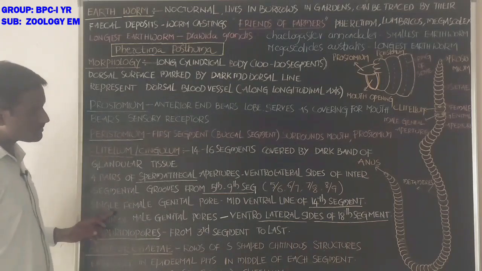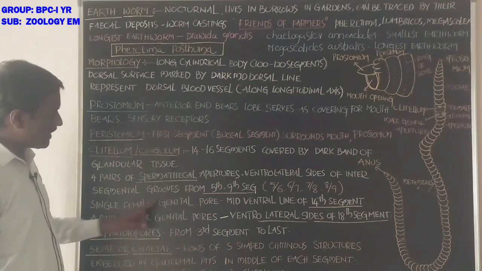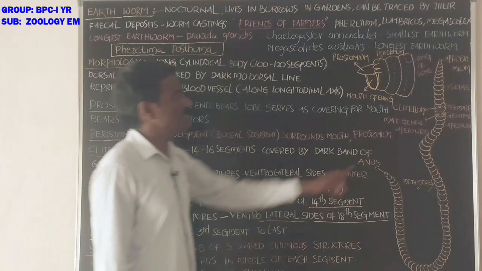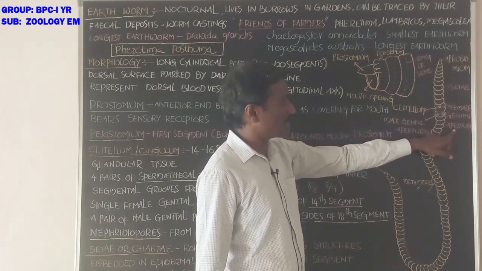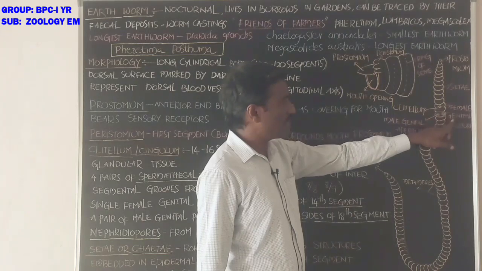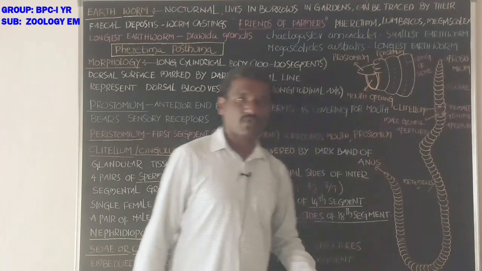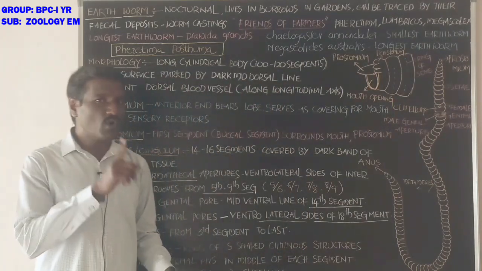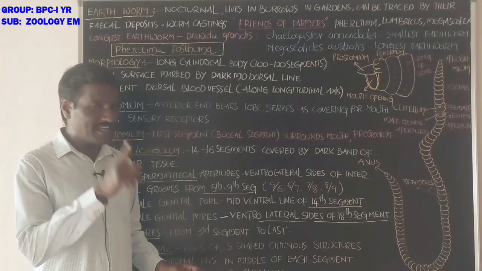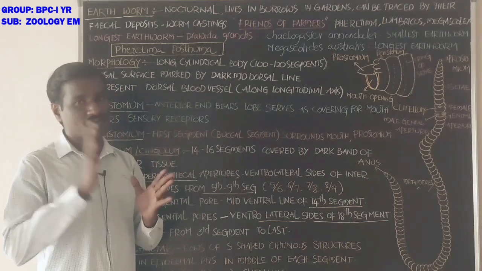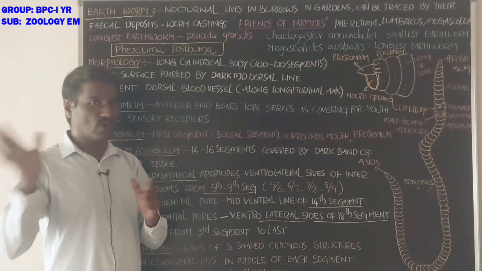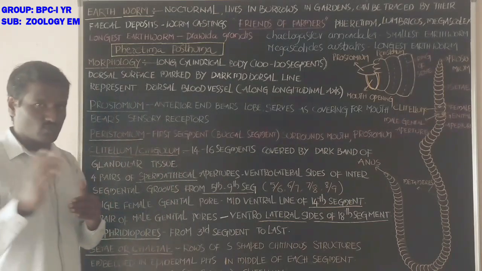Next, students, the single female genital pore. This is the single female genital aperture. It is the pore that releases the female gametes, the ova or egg cells, to the outside.